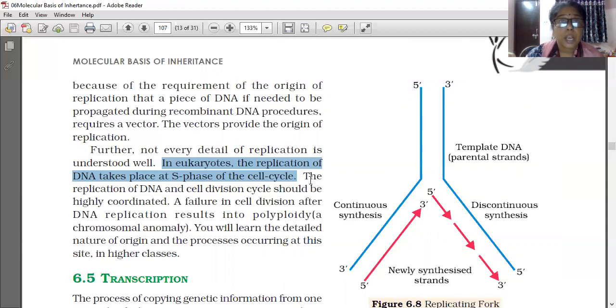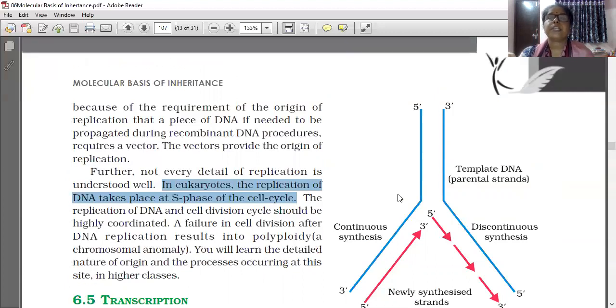If the cell is not divided after replication, a full set is added, so 3 into 23, 4 into 23, 5 into 23. One full set will increase instead of 2n.